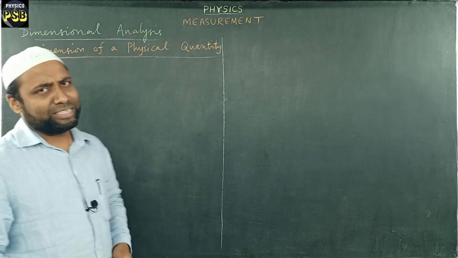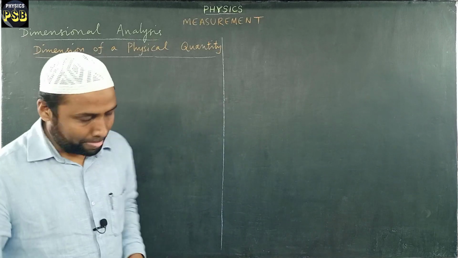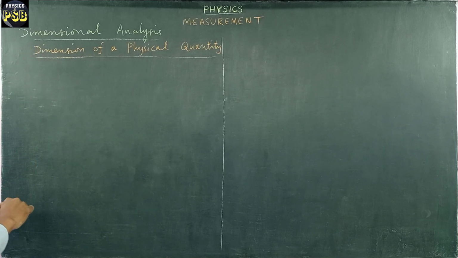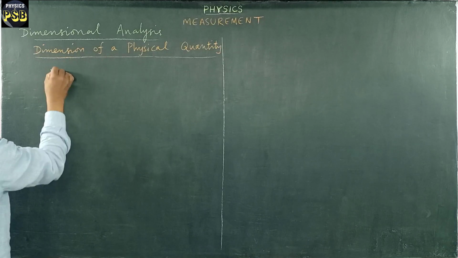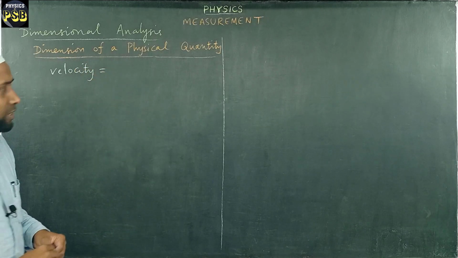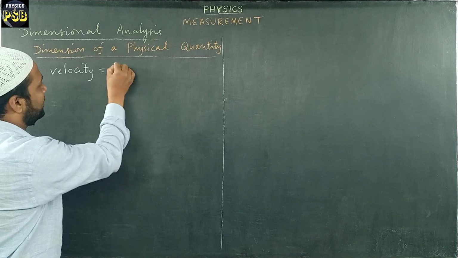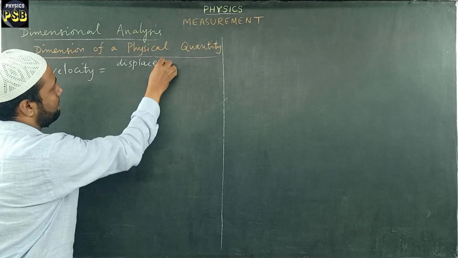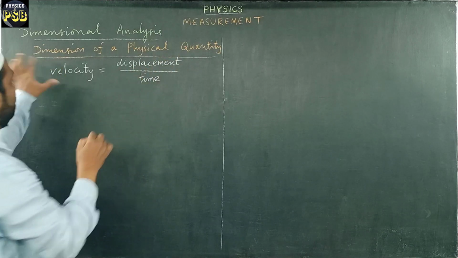You may find it a little difficult to understand. I will explain this to you with the help of a simple example. I take a derived quantity. Let me take velocity. Velocity is a derived quantity, which is nothing but the rate of change of displacement. In simple words, we can write displacement divided by time is velocity.